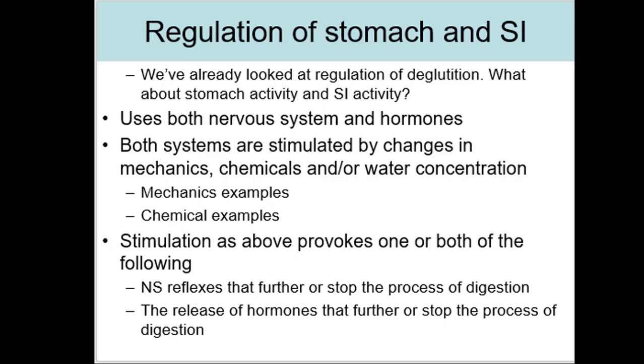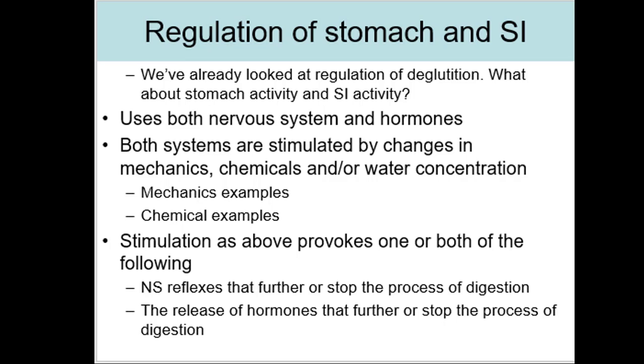Both the small intestine and stomach are regulated by both the nervous system and endocrine system, so hormones. Both systems are stimulated by changes in mechanics, chemicals, or water concentration. We have mechanoreceptors, chemoreceptors, and osmoreceptors embedded in the stomach and the small intestine, and each of these can detect something different.